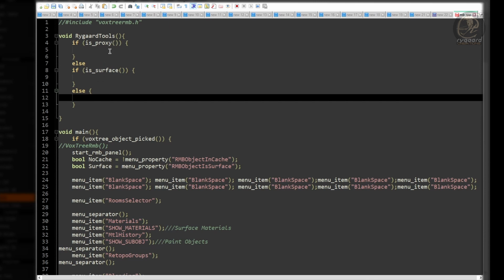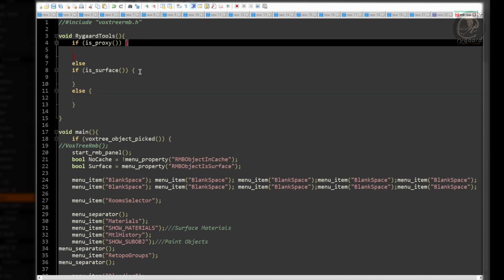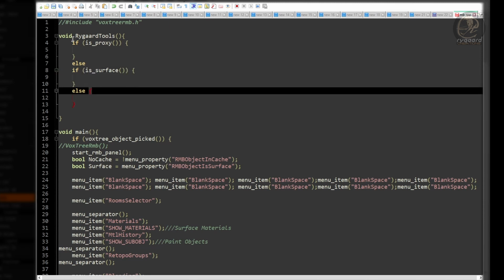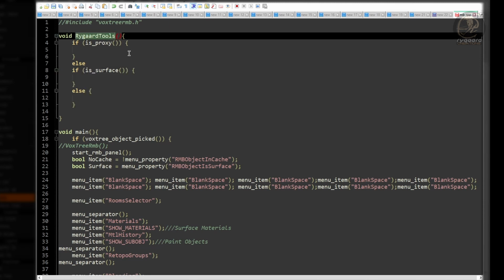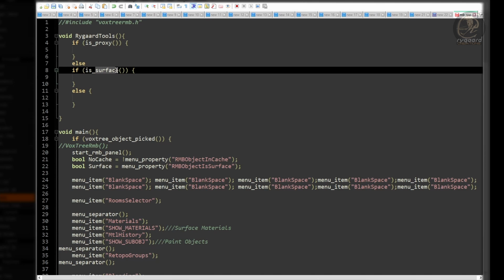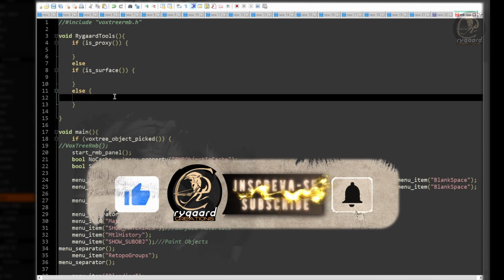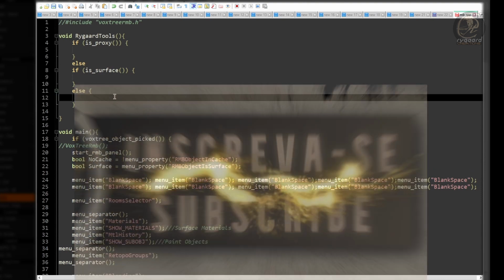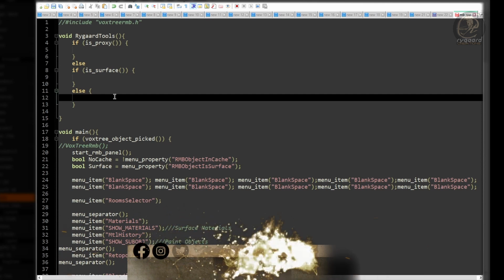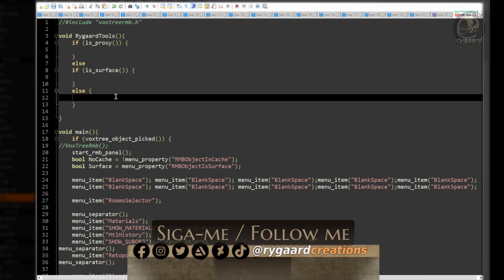The next step is to add the functions corresponding to the brushes, tools, and commands into the different conditional structures of the Rygaard tools function. The first rule is to pay attention to which features exist in proxy mode, surface mode, and voxels mode, just so the functionalities work correctly, without any kind of instability to cause problems in 3DCoat, okay?